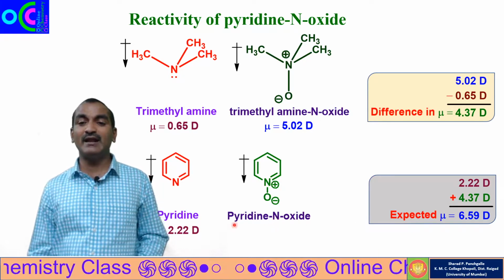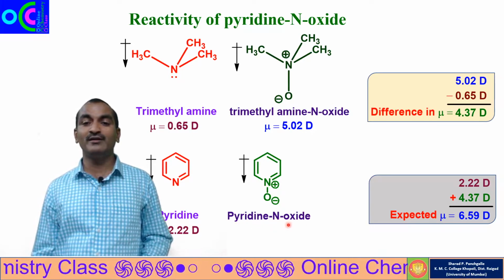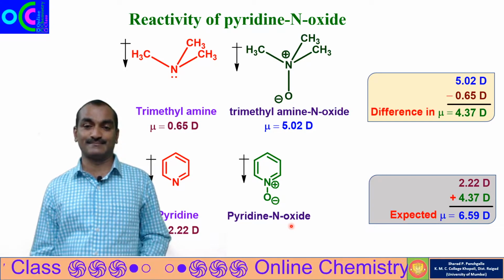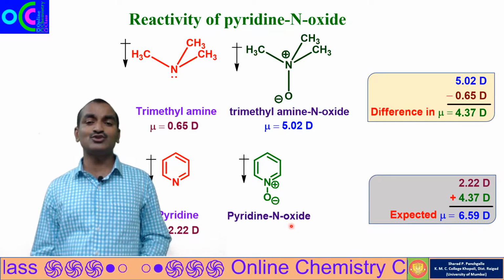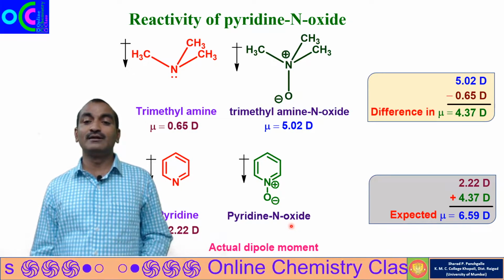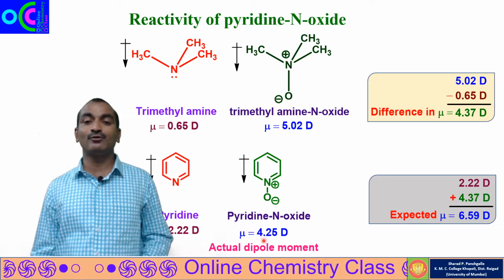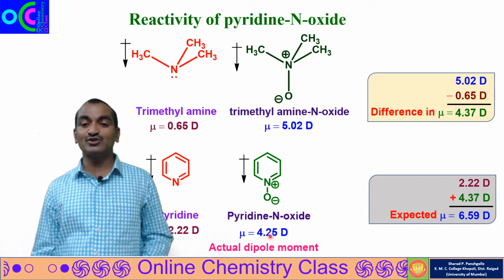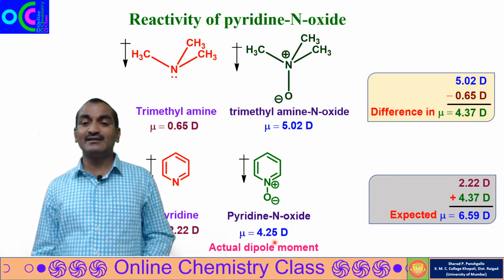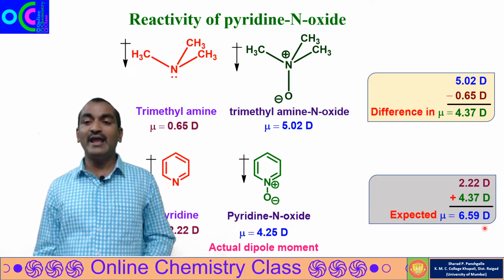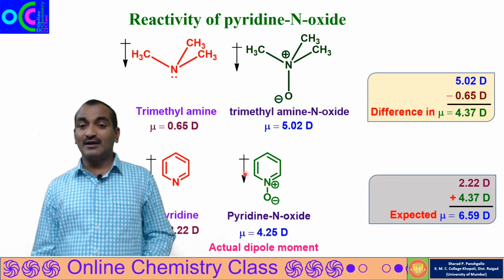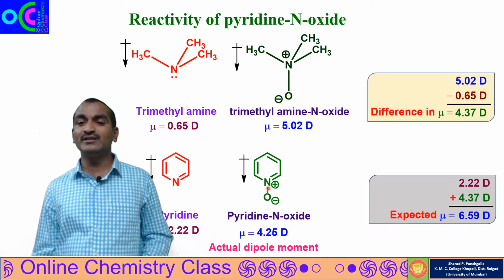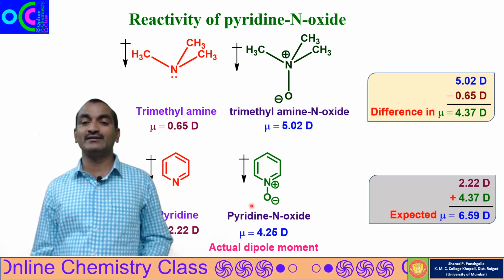So the expected dipole moment for pyridine N-oxide is 6.6 D, but the actual dipole moment of pyridine N-oxide is 4.25 D. The actual dipole moment is smaller as compared to expected. That means we expected more polarity, but actually there is less polarity.